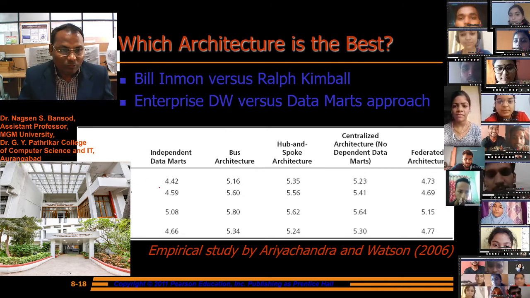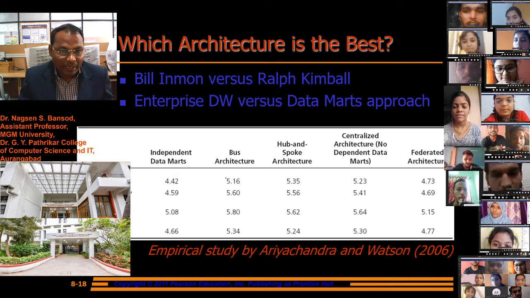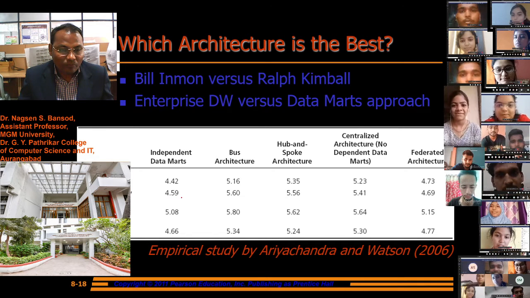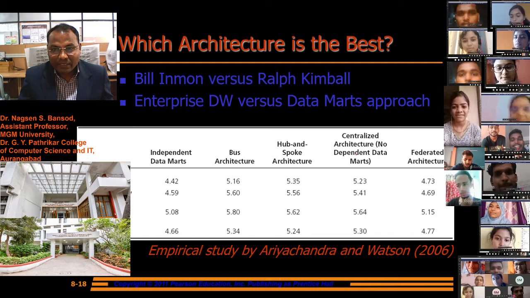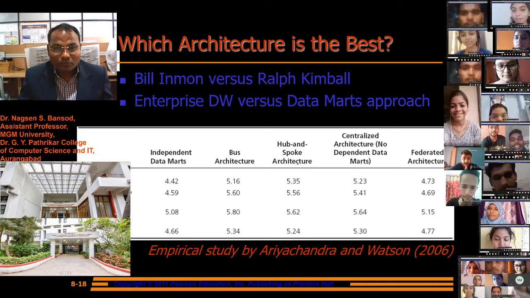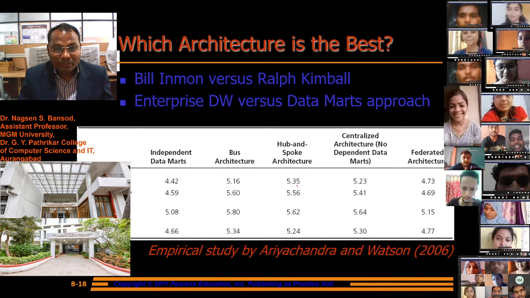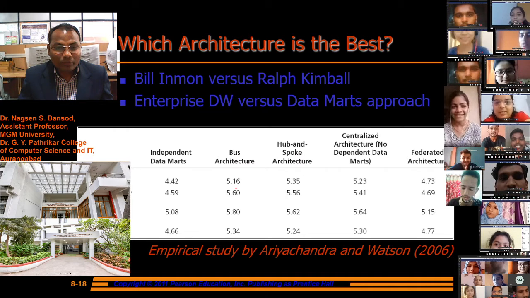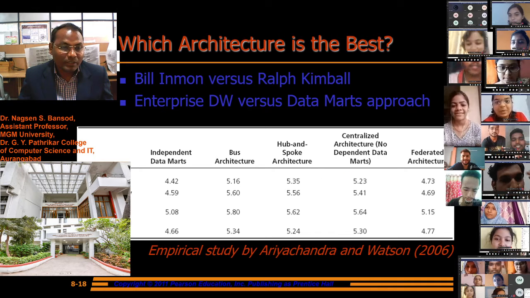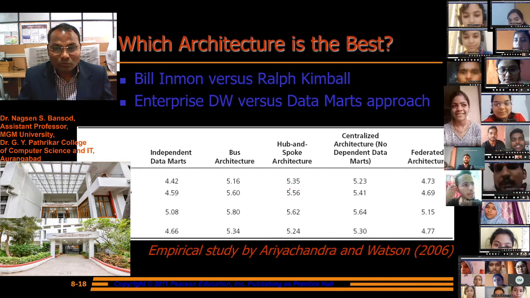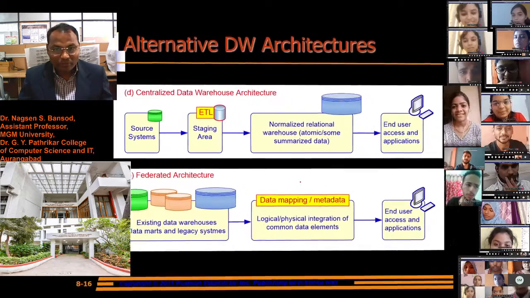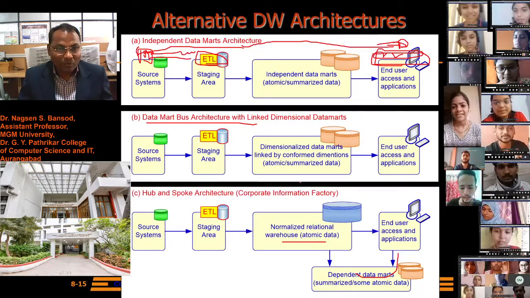For independent data mart, information quality is 4.42 and bus architecture 5.16. The system quality is 4.59, and in a centralized architecture, the number for independent data mart is 5.23, hub and spoke architecture 5.35, bus architecture 5.16, and federation architecture 4.73. If we look at information quality, we get good quality of information in the hub and spoke architecture.